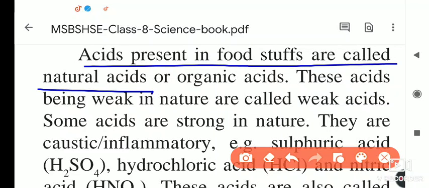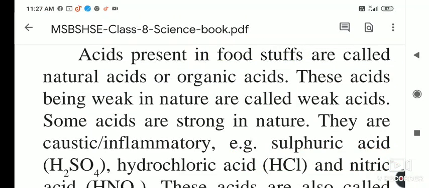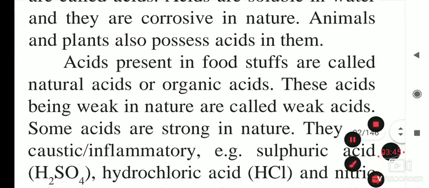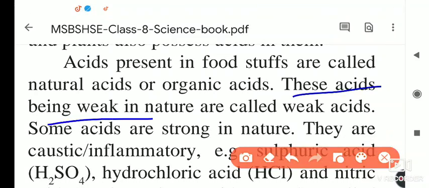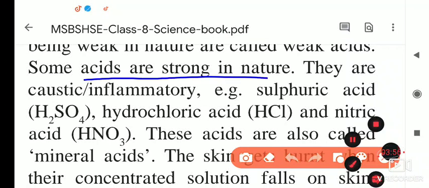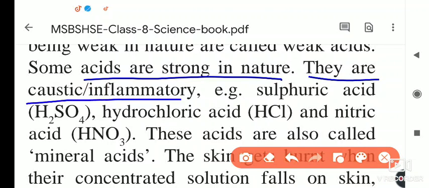Acids present in foodstuffs are called natural acids. That is important. Acids present in our foodstuff like tamarind, lemon, curd are called organic acids or natural acids. These acids are weak in nature. Actually acids can be very strong, but these are weak, and that's why we are eating them. Otherwise acids have the capacity to burn substances too. Some acids are strong in nature, and that's why we do not taste unknown acids. They are caustic or inflammatory.